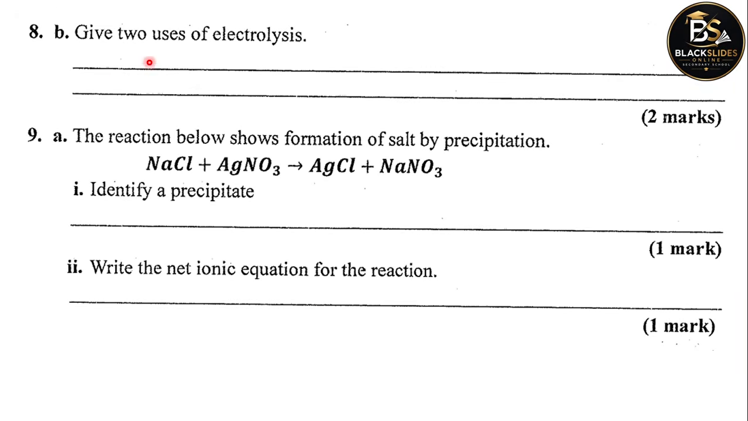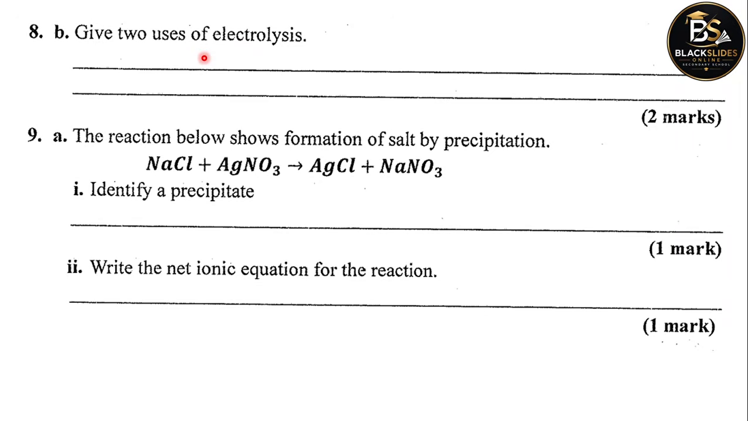Give two uses of electrolysis. Remember, electrolysis is the splitting of a compound using electrical energy. Splitting a compound, in most cases a molten or ionic substance, into its elements is called electrolysis, using electricity.